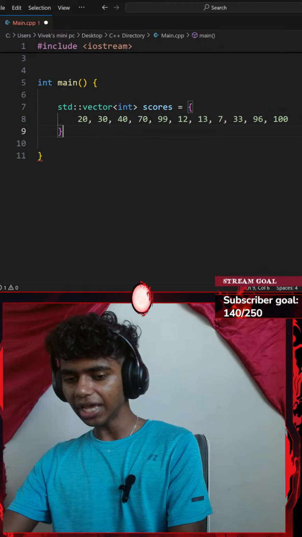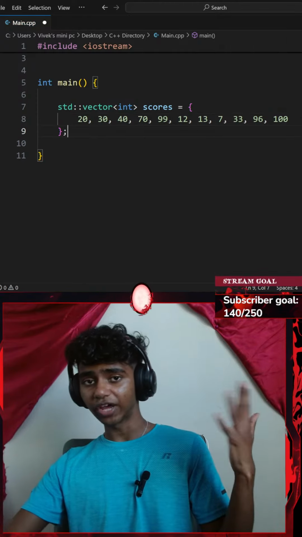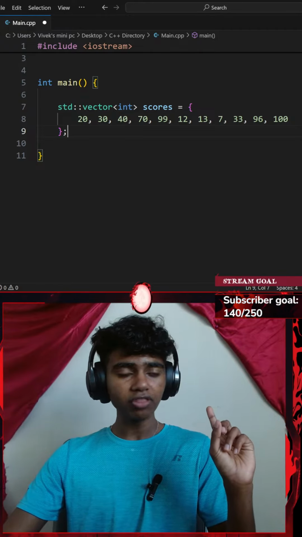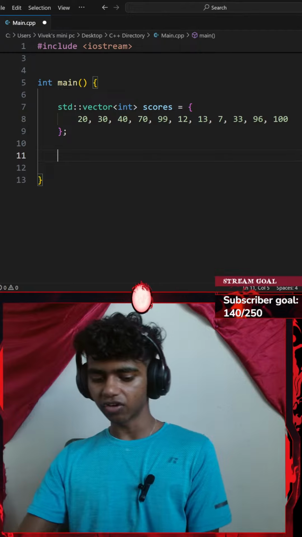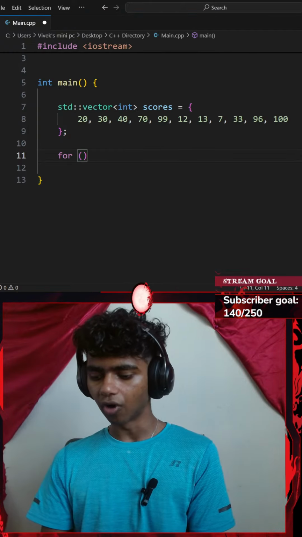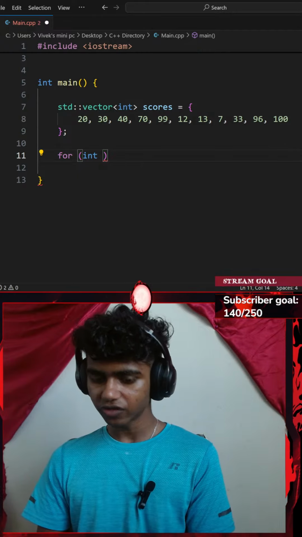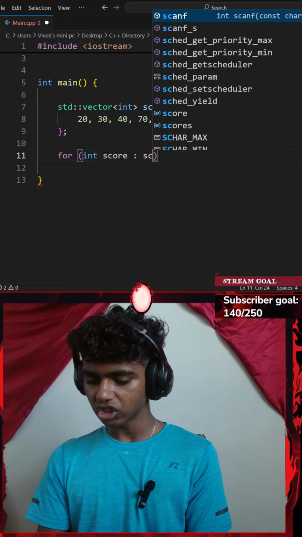Okay, perfect. I will be ending my standard vector, my container, with a semicolon and then print the vector in one line. So let me go ahead and iterate over my vector using a for loop, for every integer score in my vector of scores.